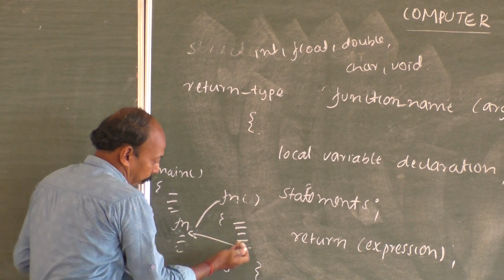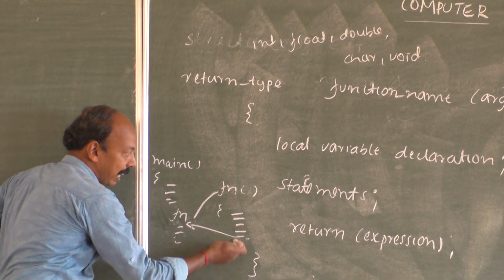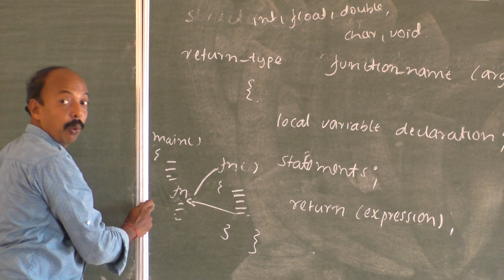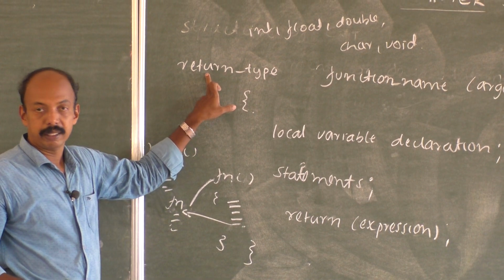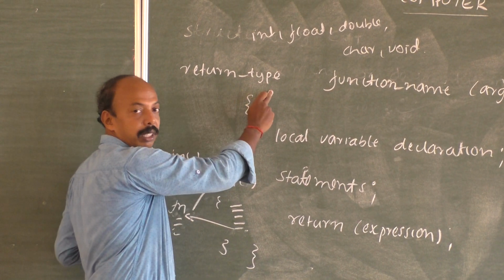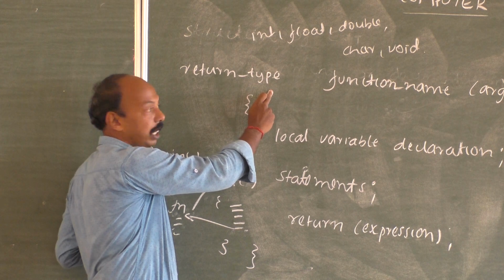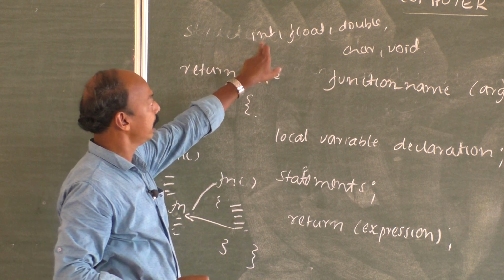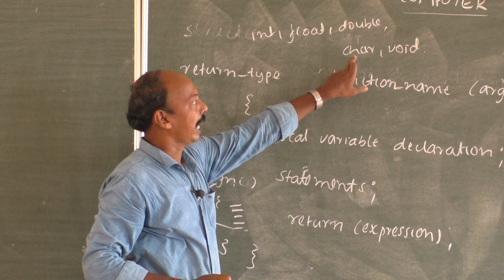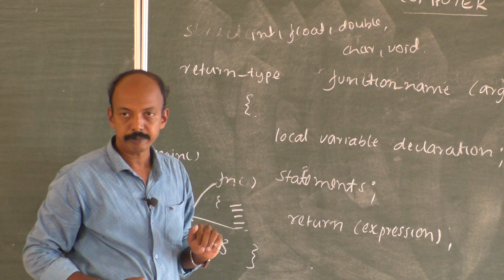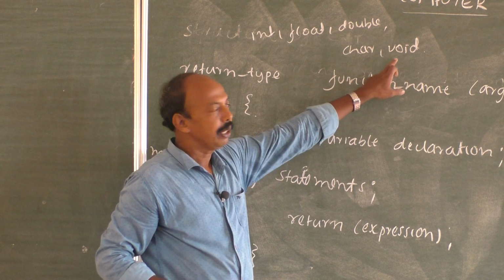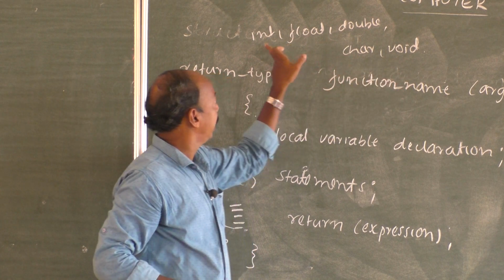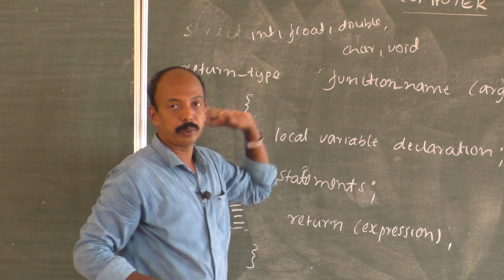When the control is transferred back from the function to the main, what type of data will be transferred back? That is the return type specifier or return type, which could be either integer, float, double, character or void. If it doesn't return any value back, then it will be void, or it will be any one among these four.